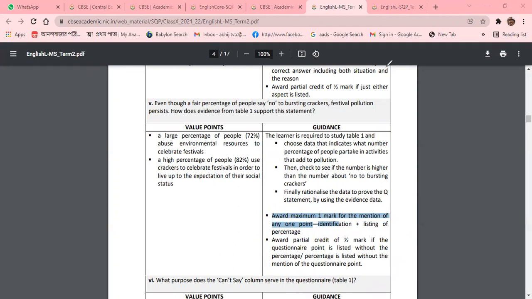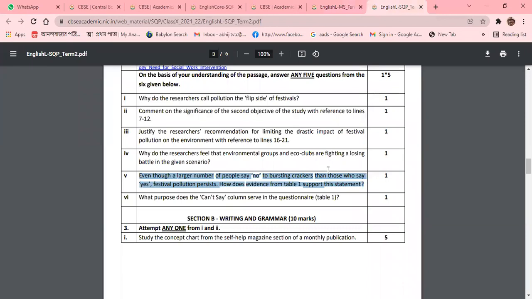Some students, most of the time, refer to the context and just give what has been given in the unseen passage. It is not like that. They want your answer, your comment from your point of view. Otherwise marks cannot be awarded. So keep in mind, all the students, you need to give your comment and write in your own words, otherwise marks cannot be awarded to you.